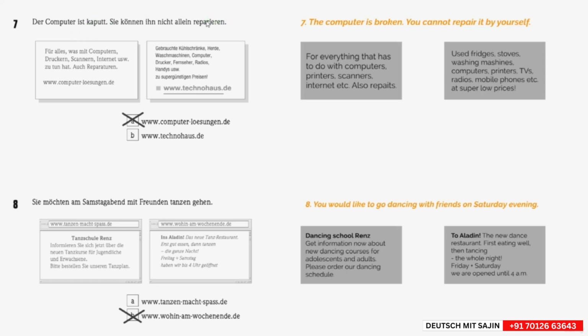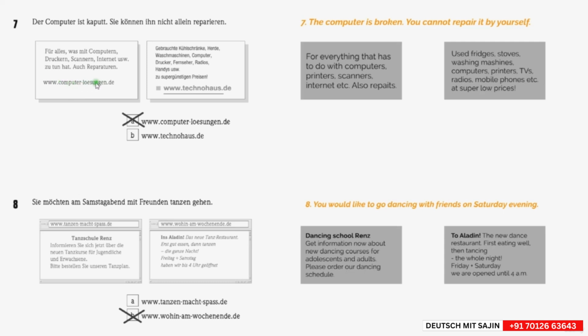Reparieren means to repair. Für alles, was mit Computern, Druckern, Scannern oder Internet und so weiter zu tun hat. Auch Reparaturen. Computerlösungen.de. Lösung is the solution, and here it is the plural, computer solutions. Like O umlaut, the O with the 2 dots.